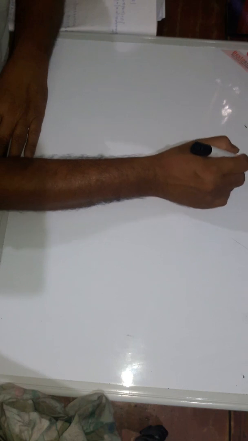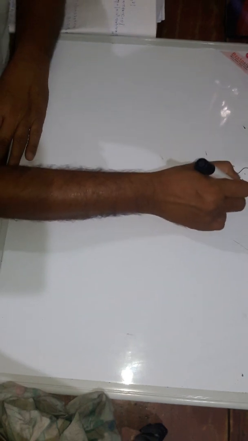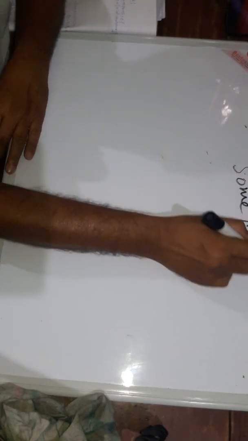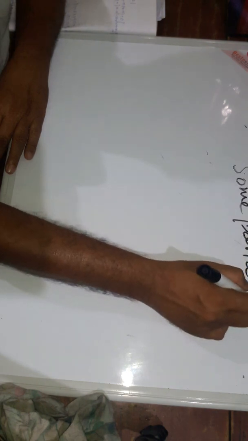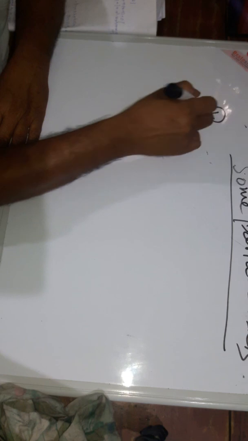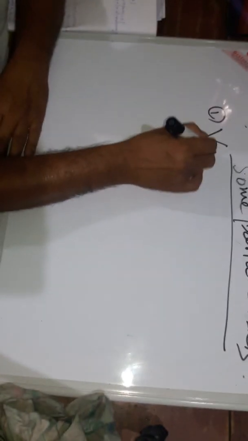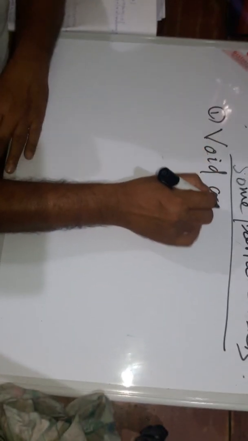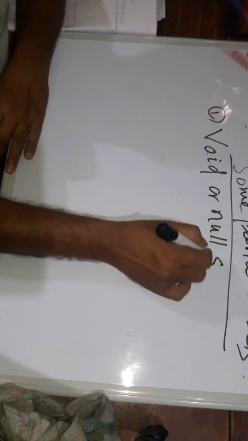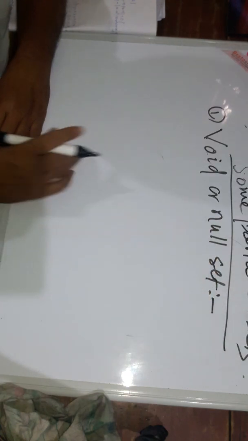Now come to some particular sets. First is the void or null set.